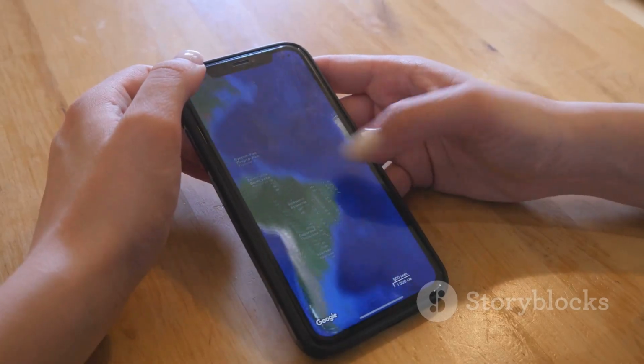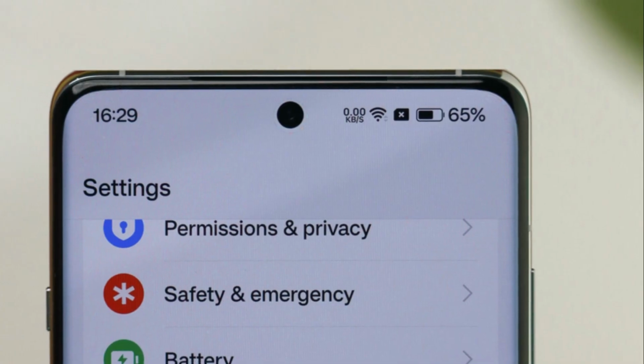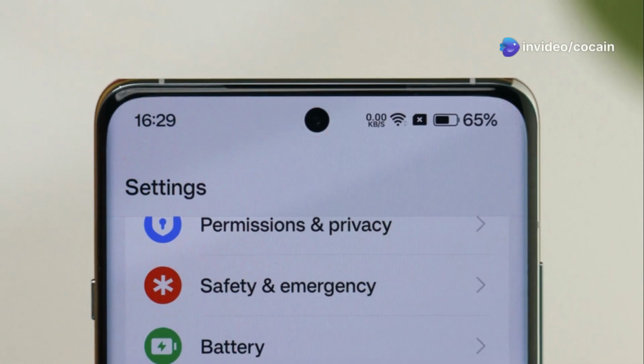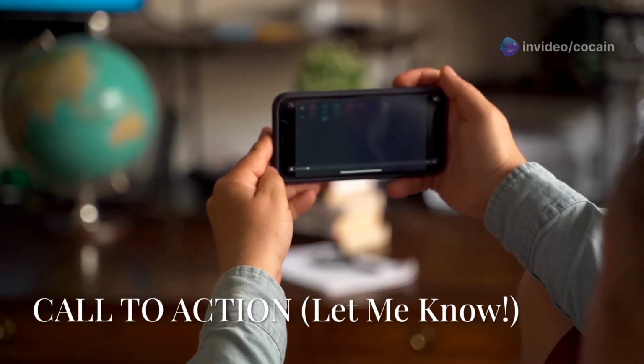Now there is a fix, but it's a bit of a pain. You basically have to go into your battery settings and manually disable a bunch of background processes. I'll walk you through the steps, but seriously Apple, what were you thinking with this update? This is just unacceptable.